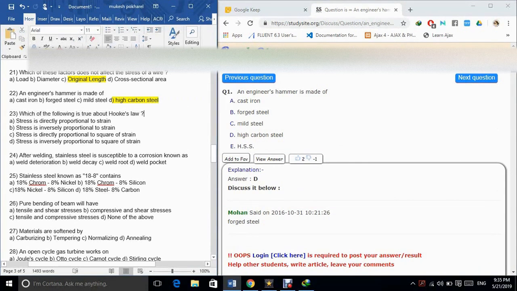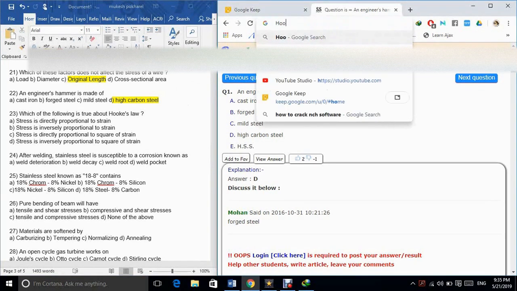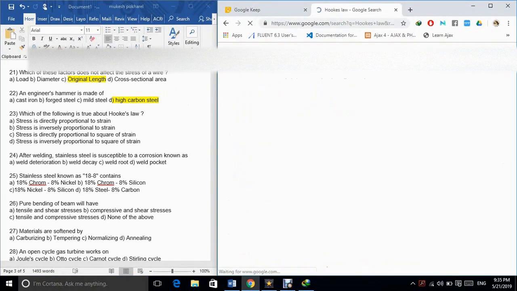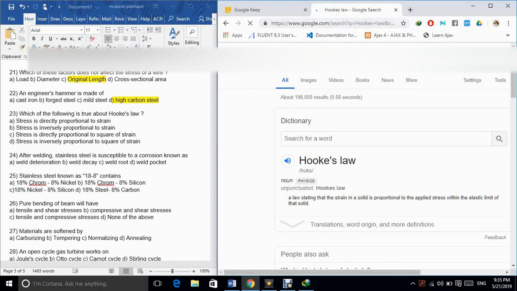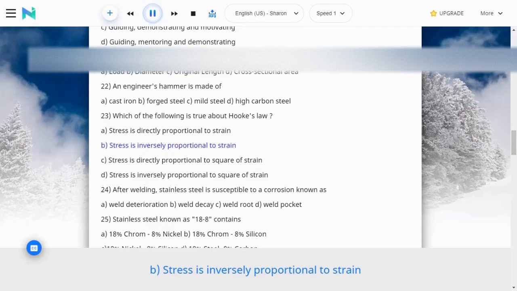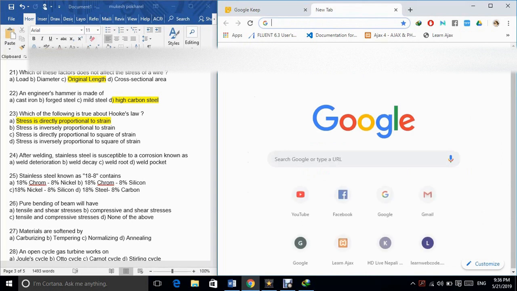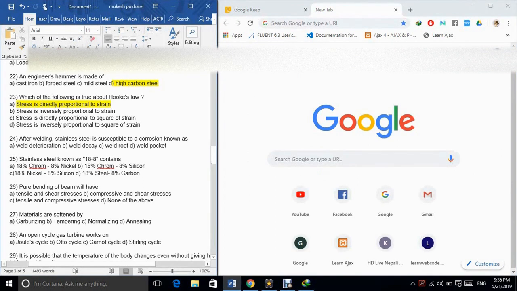23. Which of the following is true about Hooke's law? A. Stress is directly proportional to strain. B. Stress is inversely proportional to strain. C. Stress is directly proportional to the square of strain. D. Stress is inversely proportional to the square of strain. The correct answer is option A.